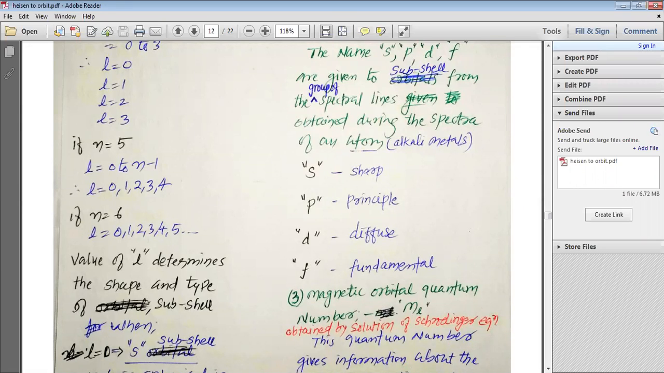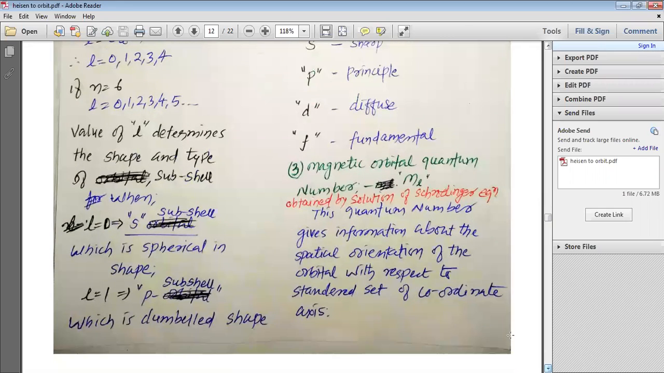The value of l determines the shape and type of subshell. Please remember, my dear students, this is still a revision, but these are very important points: when l is equal to 0, we have the s subshell, which is spherical in shape. When l is equal to 1, we have the p subshell, which is dumbbell shaped.